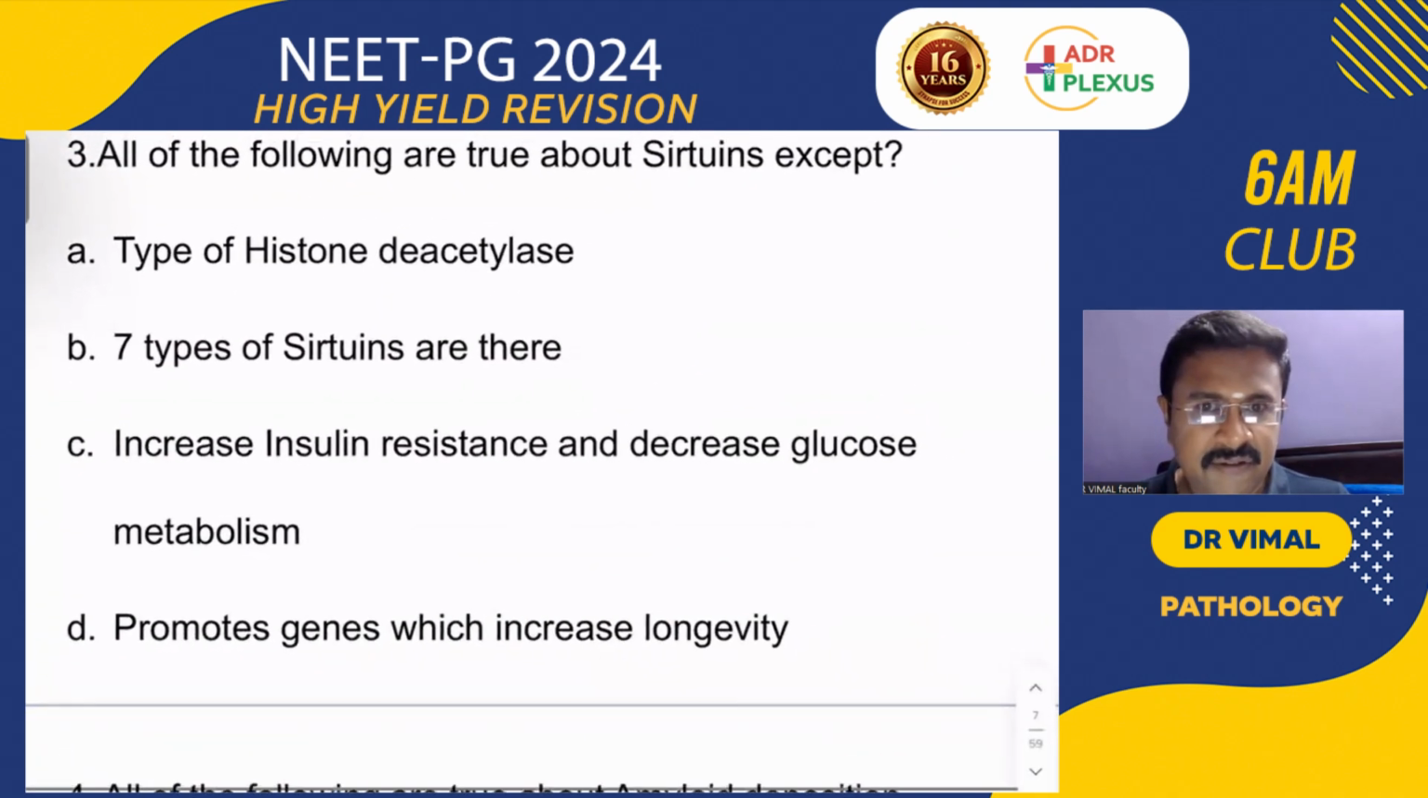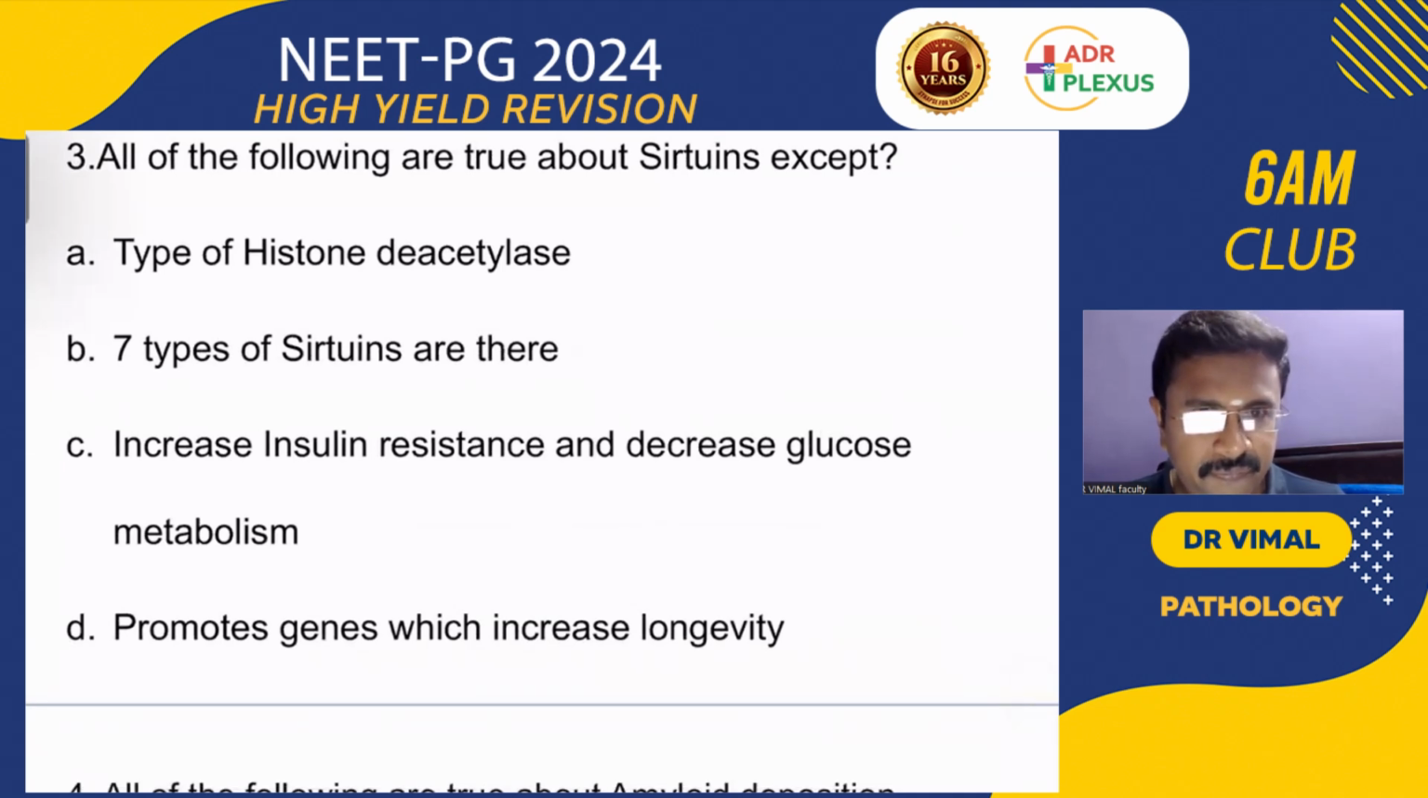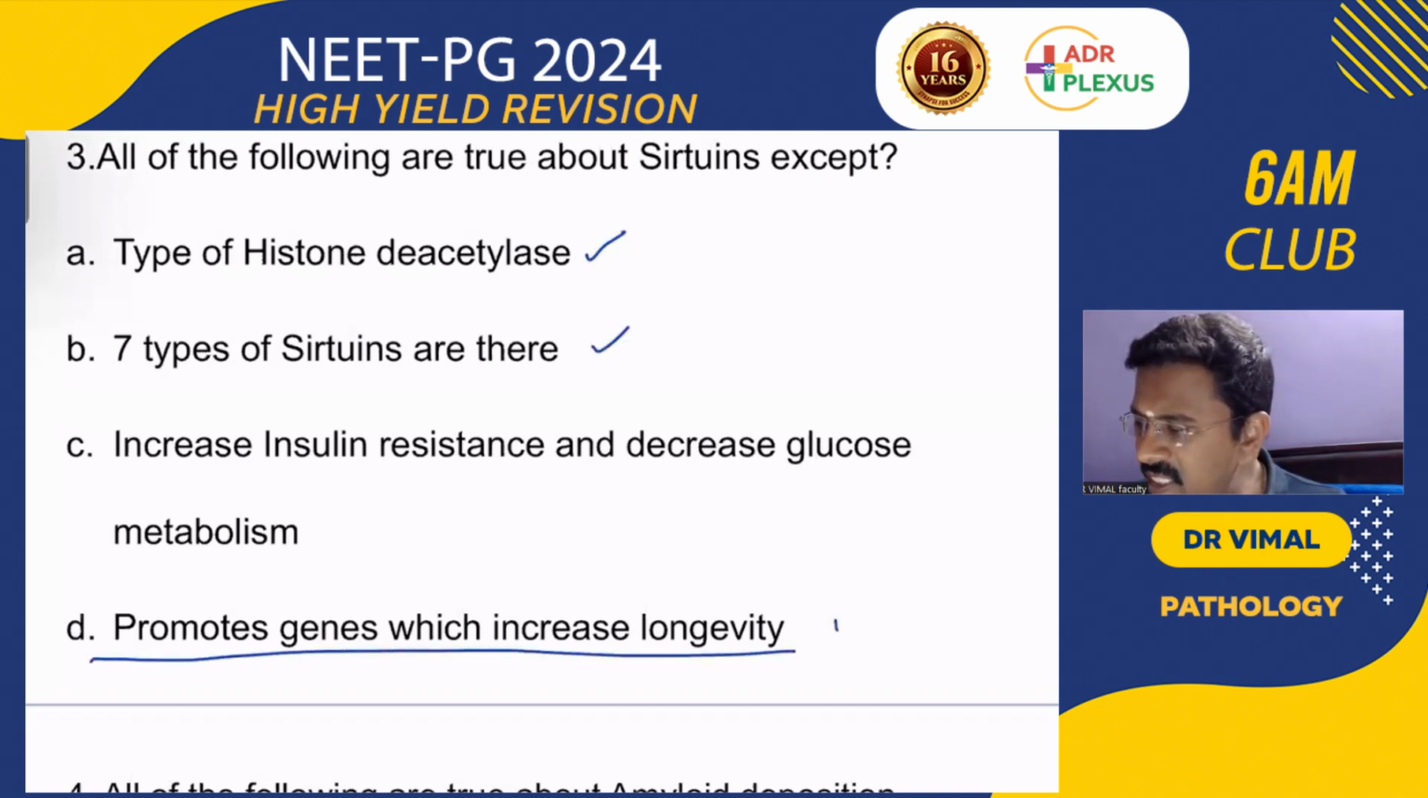Then again, this question on aging. All of the following are true about the sirtuins, except: all of the following are true, but one is false. Yes, I started getting the correct answer. Very good. So sirtuins are a type of histone deacetylase. There are 7 types of sirtuins, and the sirtuins promote genes which increase longevity.